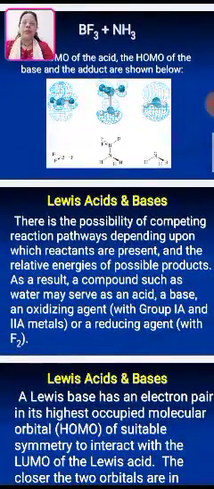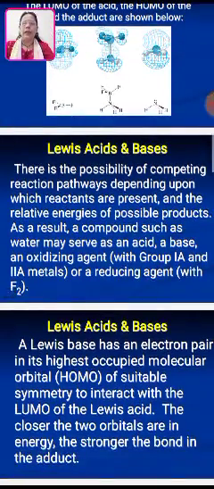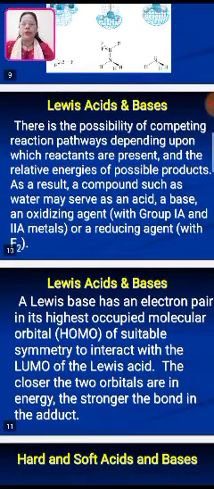There is the possibility of competing reaction pathways depending upon which reactants are present and the relative energies of the possible products. As a result, a compound such as water may serve as an acid and a base, an oxidizing agent with group 1A and 2A, those are alkali and alkaline earth metals, or a reducing agent with fluorine.